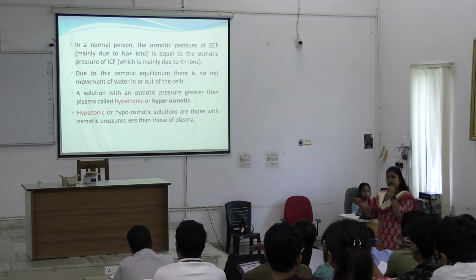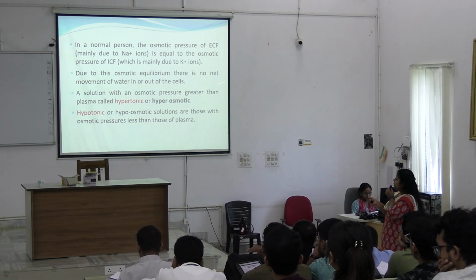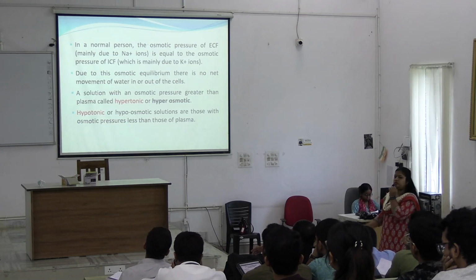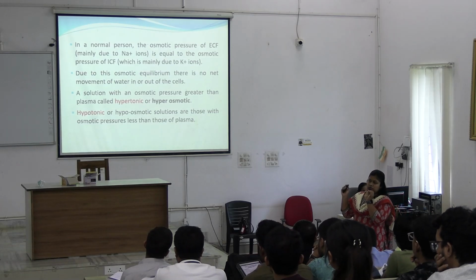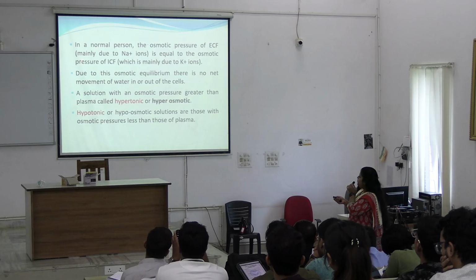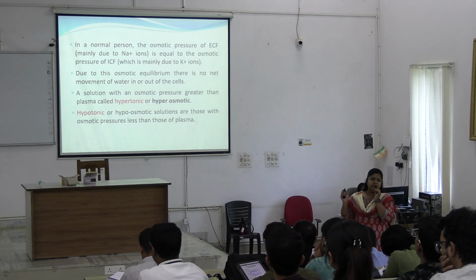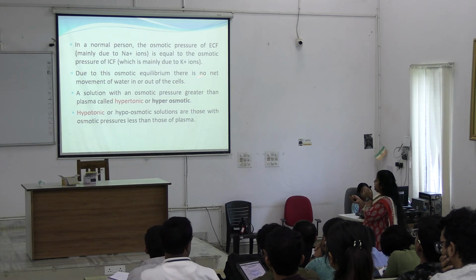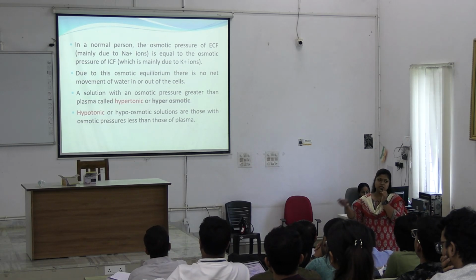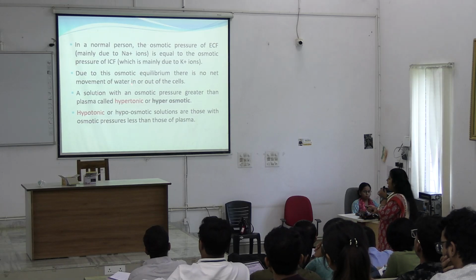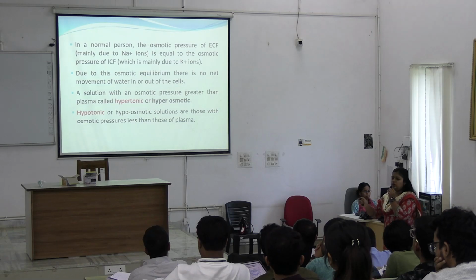Clear? What I said before is written here. Due to this osmotic equilibrium, there is no net movement of water in or out of the cell. So in an ideal condition, the net osmotic pressure of ECF will be equal to the net osmotic pressure of ICF, and that is because of the concentration of sodium and potassium respectively in extracellular and in intracellular part. And because of this, there will be no water exchange in or out of the cell.